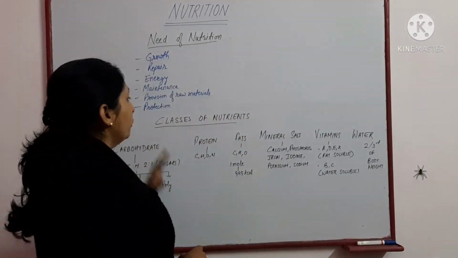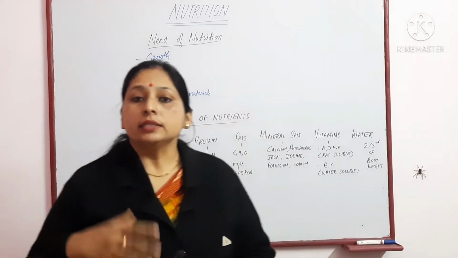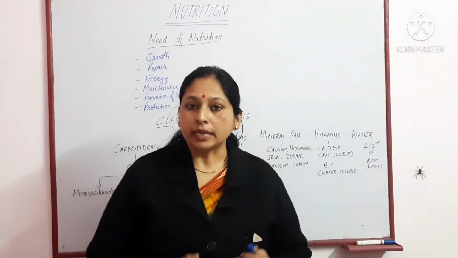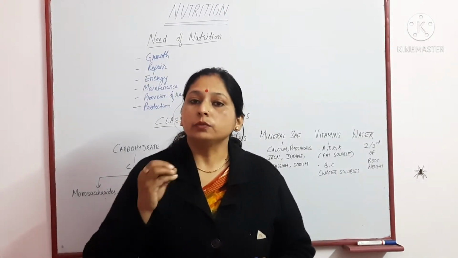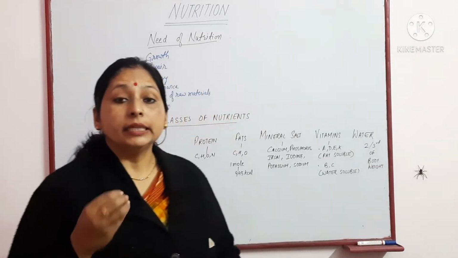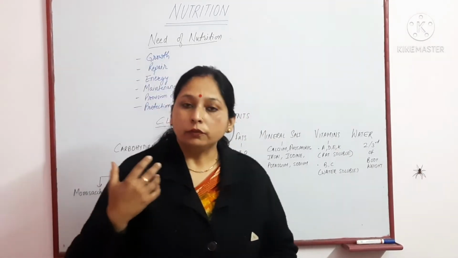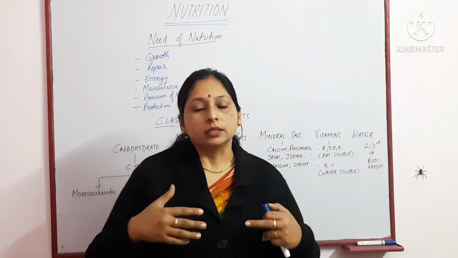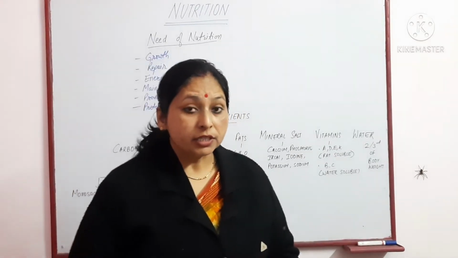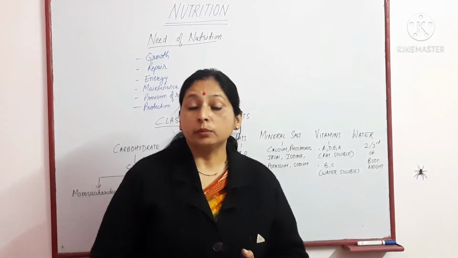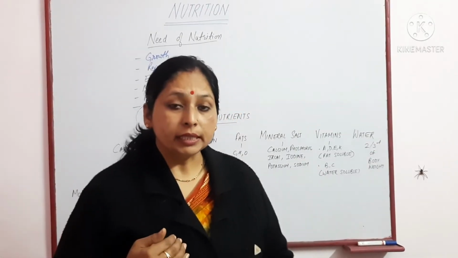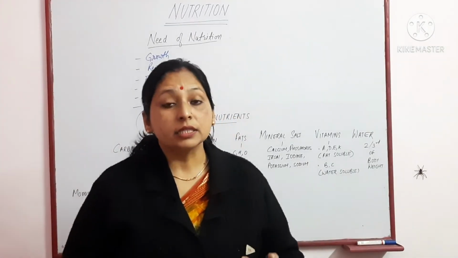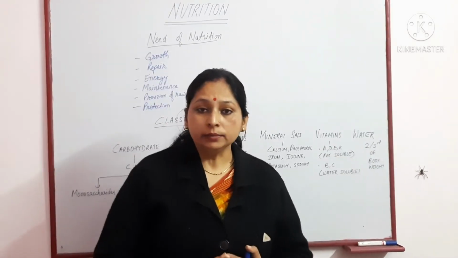Next is provision of raw materials. Raw materials are required for controlling or stimulating various activities in the body, and these raw materials we get from the food that we take in. Then protection is for fighting against diseases, against various germs or infectious substances entering inside our body. The requirement of raw materials and energy is needed, and for increasing the stamina of the body, food is required by the person.